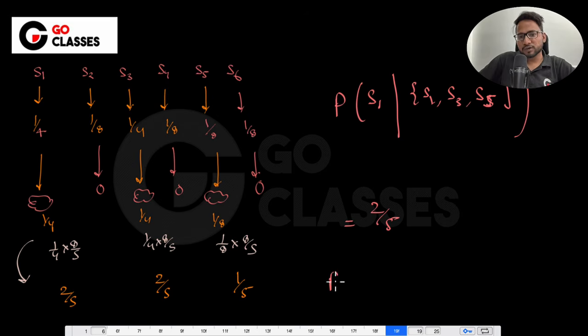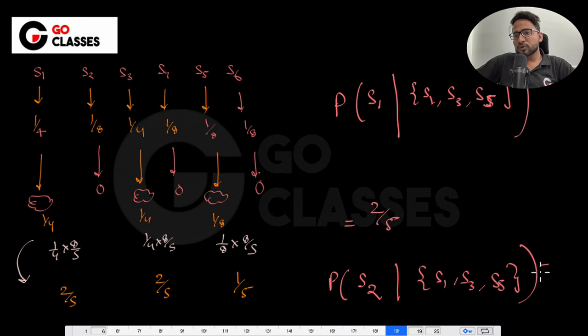Now similarly, if someone asks you what is the probability that S2 has occurred, given that S1, S3, S5 has occurred, then just tell me. Then you will say 0, right? You just told me that S1, S3, S5 has occurred, and you are just asking me what is the probability that S2 has occurred. Obviously 0, right? So I hope you understood how this redistribution of the probability is working. That's a very, very nice concept. I hope you get it. Even if you don't get it, that's perfectly fine, because we have the formula with us. But currently we are just building upon the basics.